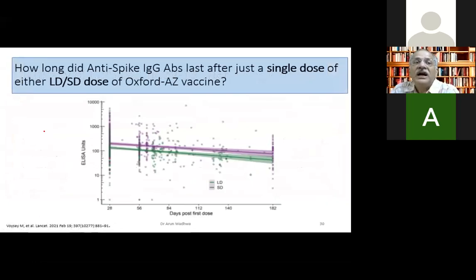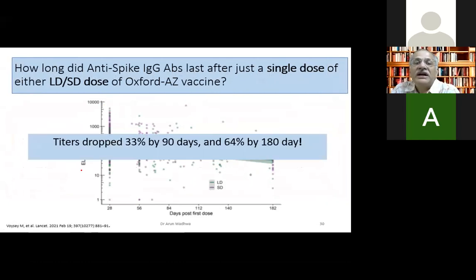How do these anti-spike antibodies last after a single dose? Because now we are actually banking on the single dose for 3 months. So they last almost the same as 2 doses. You can see here. But after 90 days, the titers drop by 33% by 90 days and 64% by 180 days. So by 6 months, they've dropped by 64%. So that means you can have a booster at 180 days, most likely. So unless they actually come up with data, this is the data we have till now, 64% drop by 6 months.